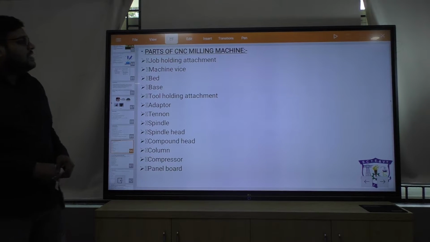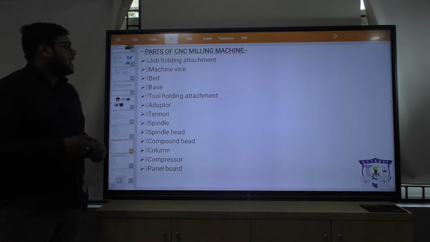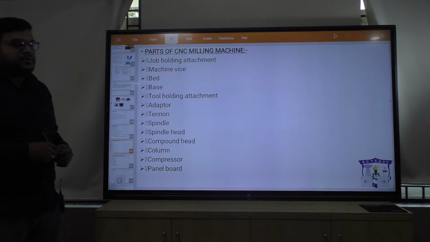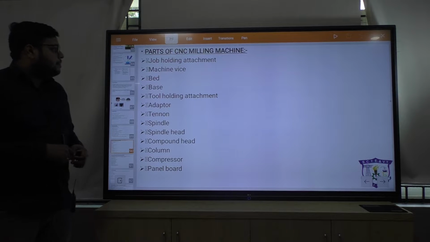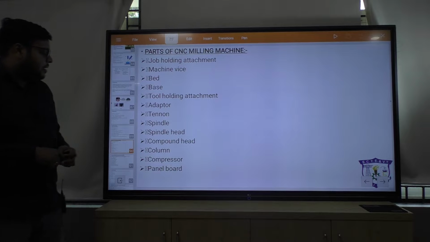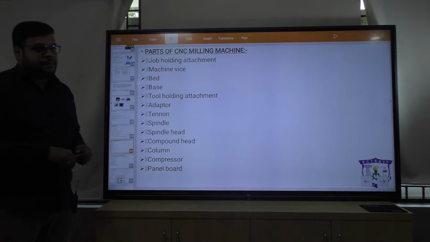Now, parts of CNC milling machines. There are different parts of CNC milling machines like job handling attachment, machine vice, bed, base, adapter, tenon, spindle head, column, compression and panel board.